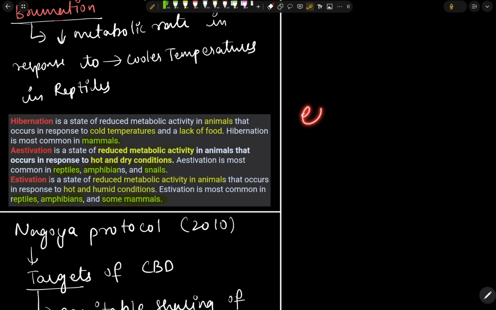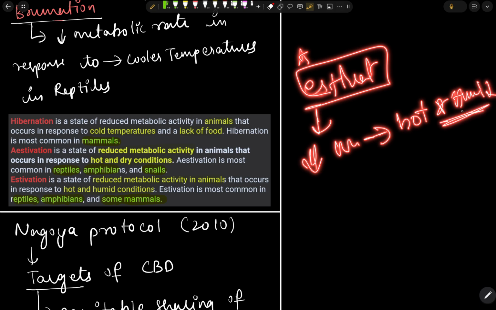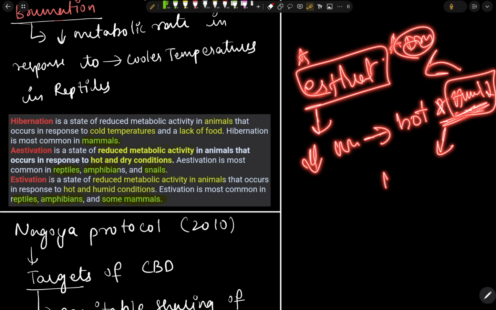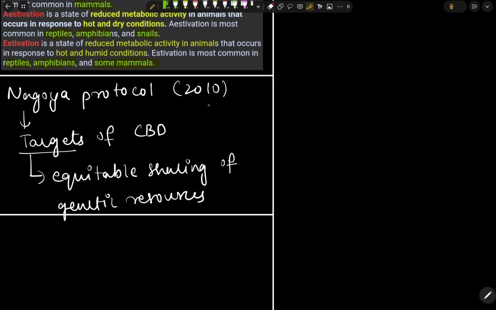And again we have a similar term, aestivation. This is the same thing, that is lowering of metabolic rate, but here the environmental condition is hot and humid. Humid is the change. In the previous one there is a dry condition, but here it is a humid condition. And also here it occurs in reptiles, amphibians, and in some types of mammals.